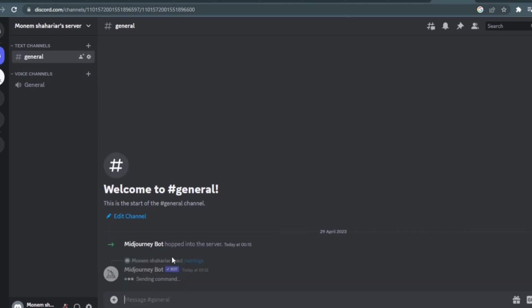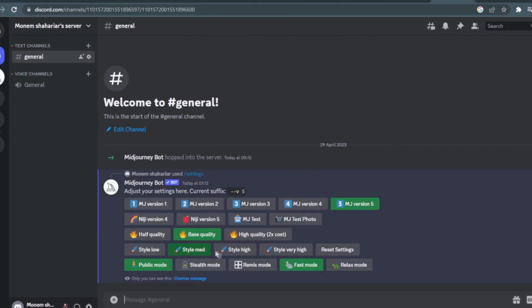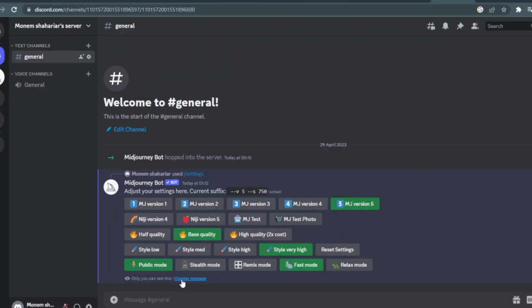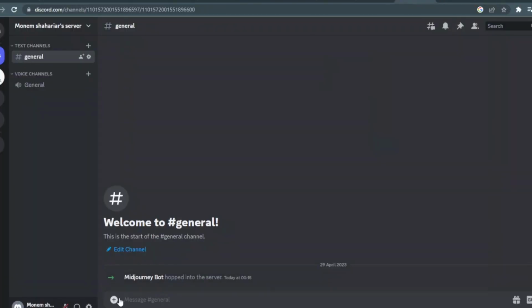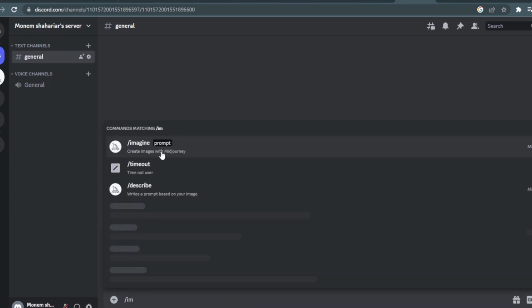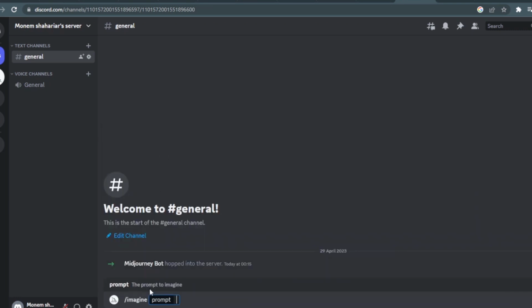Behold, from this page of settings, one can determine the degree of creativity or stylization bestowed upon the AI. A low stylization shall produce a literal representation of the prompt, whereas a high stylization shall grant the AI the freedom to exercise its creativity. Dismiss the settings by selecting the appropriate option. 4 different stylization settings shall be utilized to run the exact same prompt, thereby enabling you to witness this phenomenon in real time.